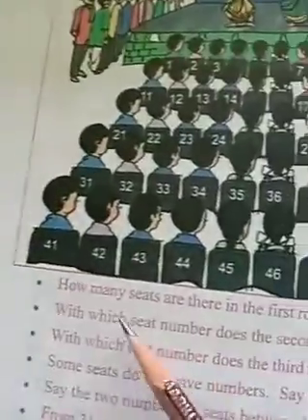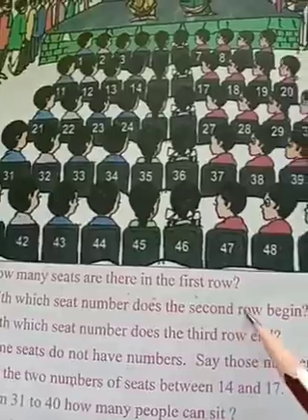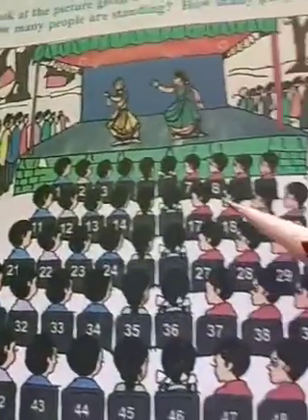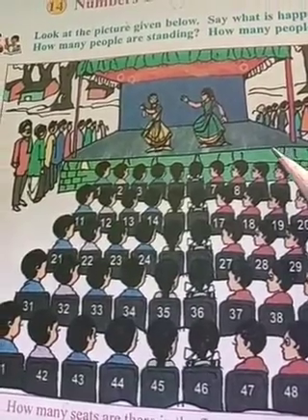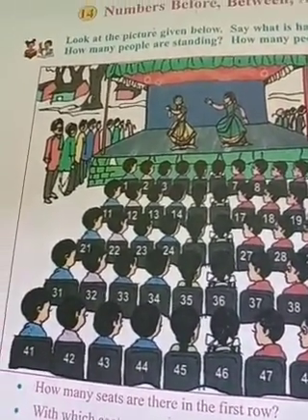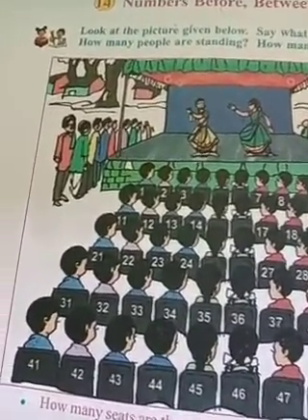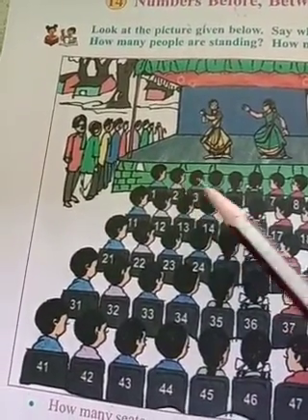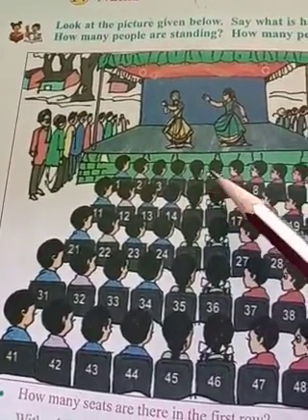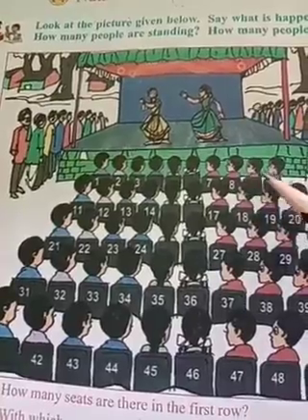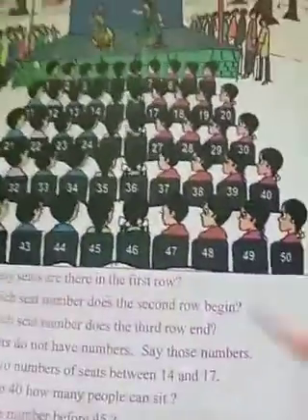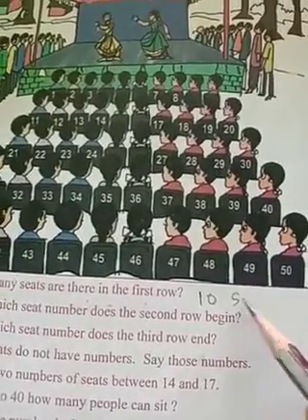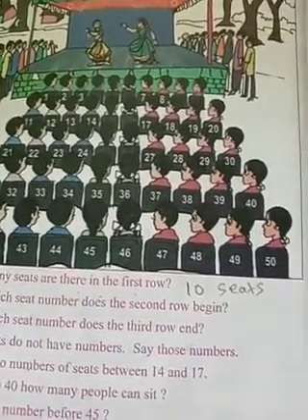See, children. How many seats are there in the first row? Count, children. 1, 2, 3, 4, 5, 6, 7, 8, 9, 10. 10 seats in the first row.